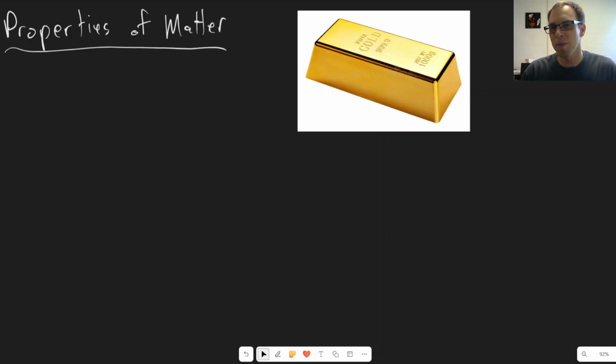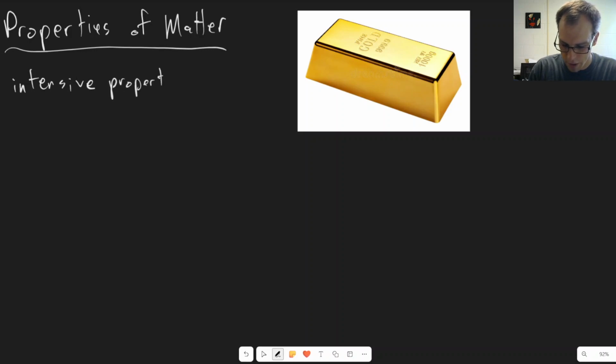And what we're going to do is some of those things hopefully that you thought of, we're going to classify them into a few different categories. So first are properties that we call intensive properties. Intensive properties are things that don't depend on how much of a substance you have. So they don't depend on amount.